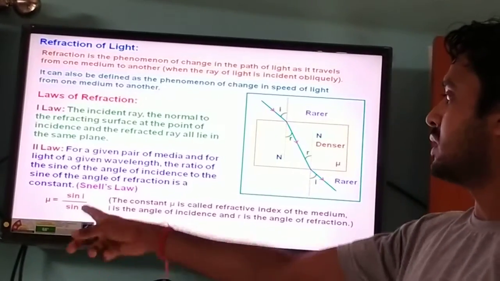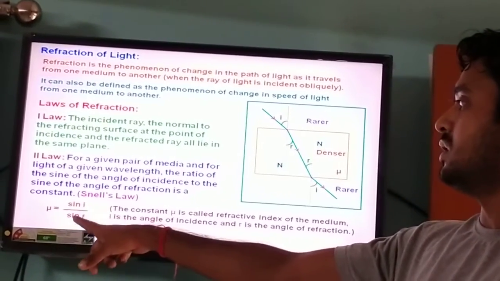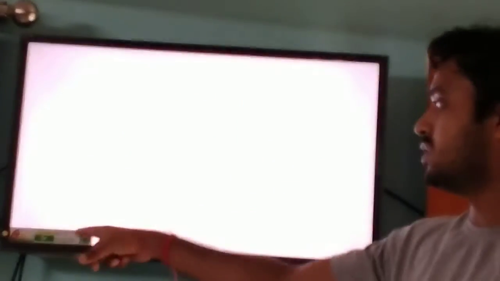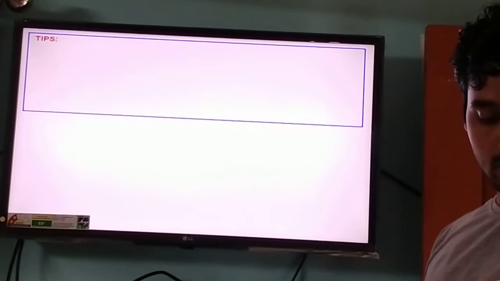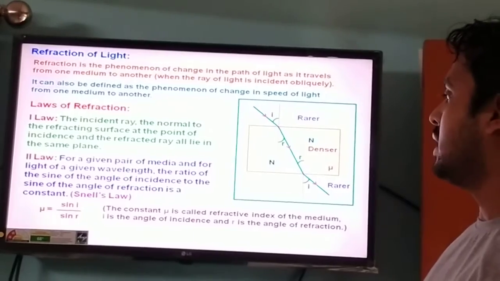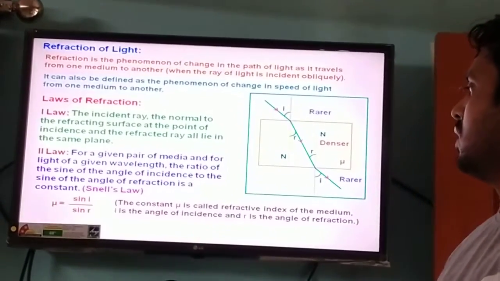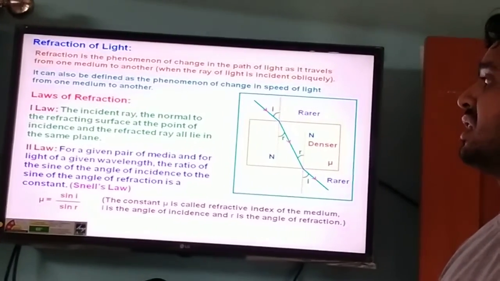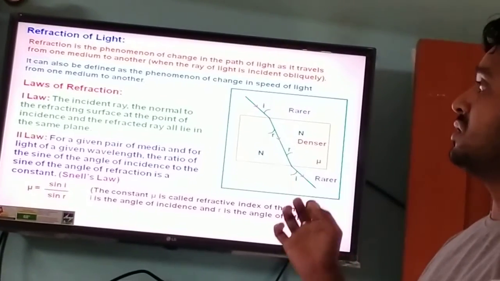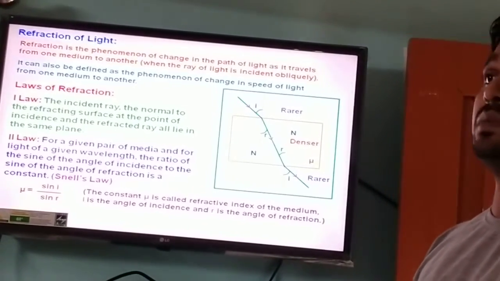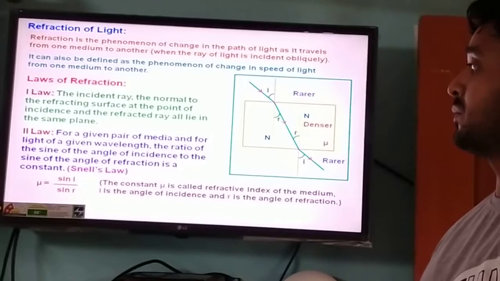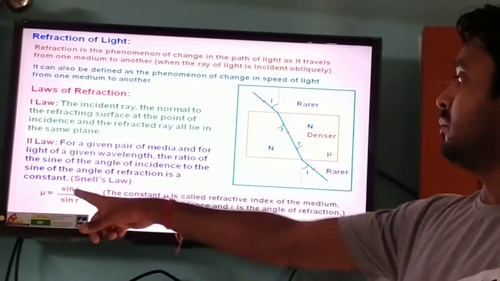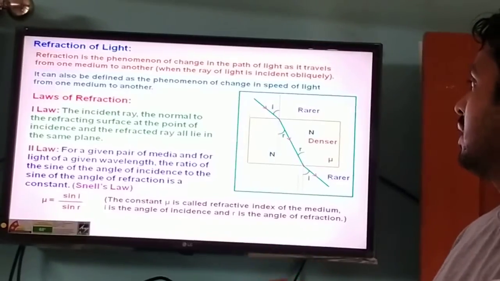Here you can see the sine of angle of incidence and sine of angle of refraction. The ratio of these two terms is always constant, where constant mu is called the refractive index of the medium. So what is refractive index? Refractive index is simply defined as the ratio of speed of light in vacuum or air to the speed of light in a medium. That is the refractive index of the medium.